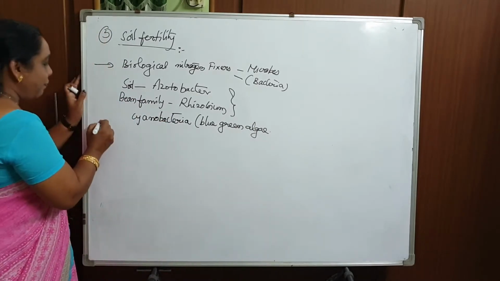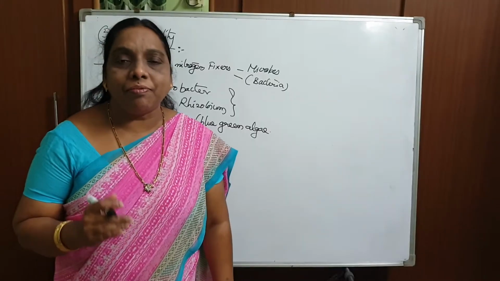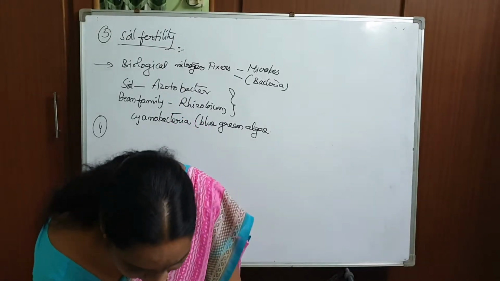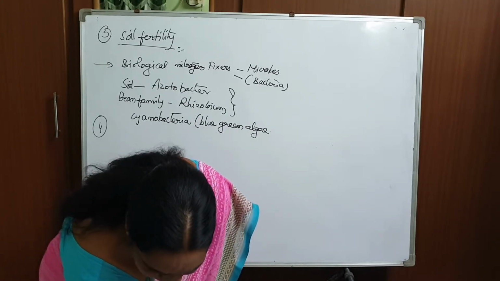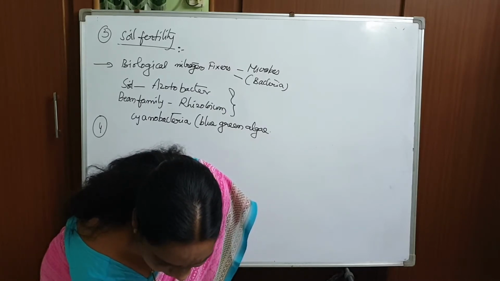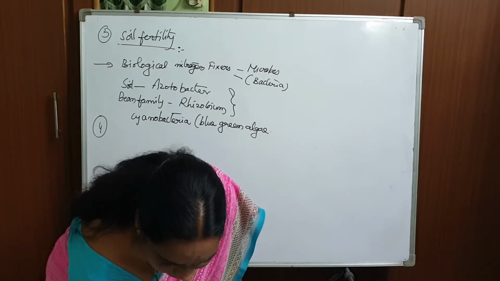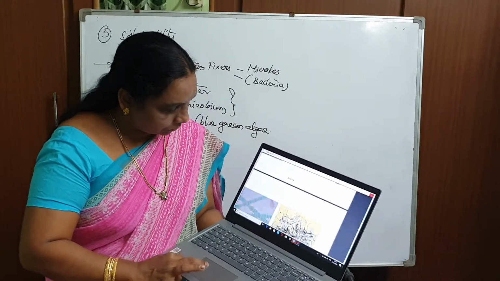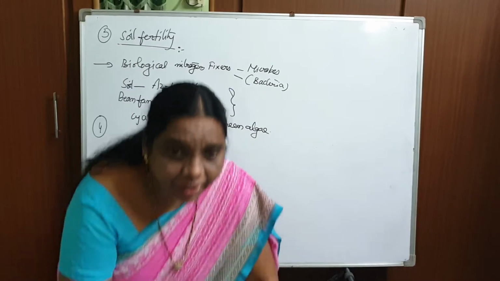Next, the fourth one: microorganisms are also helpful to clean the surface area. To clean the surface area means we can say cleaning in the environment. Just see the side heading: cleaning in environment.